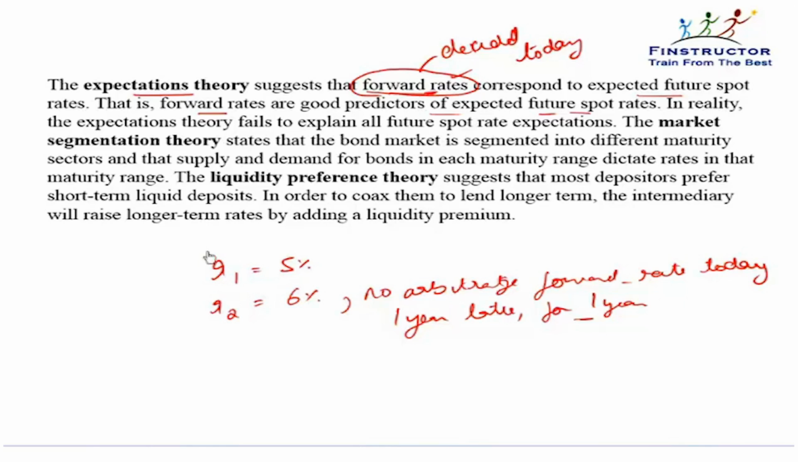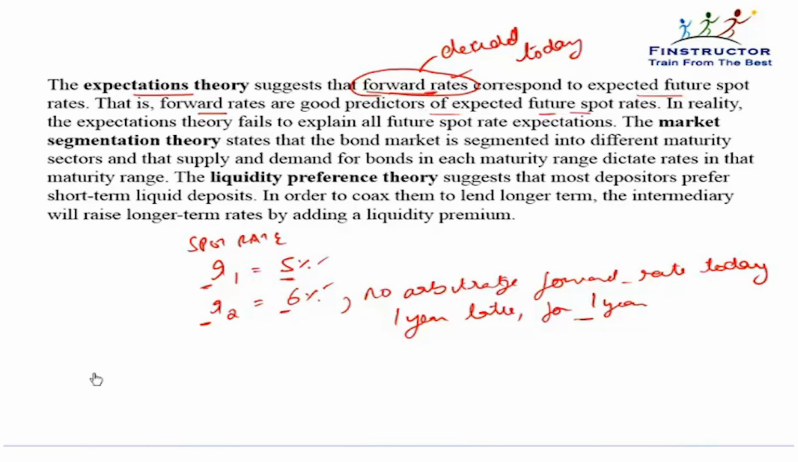R1 is the 1 year spot rate and R2 is the 2 year spot rate. Spot rate means borrowing or lending today for a period of 1 year or a period of 2 years will attract these rates. The 1 year spot rate is given to be 5% and the 2 year spot rate is given to be 6%.